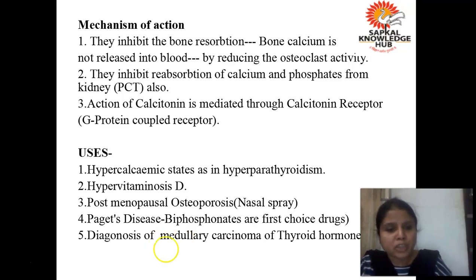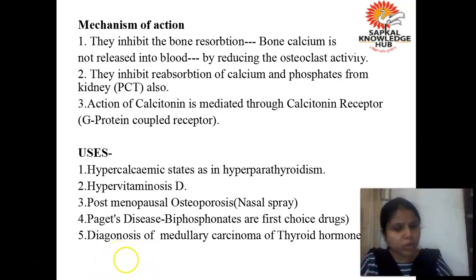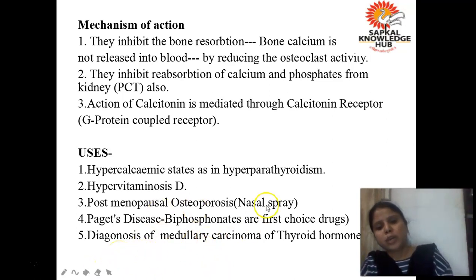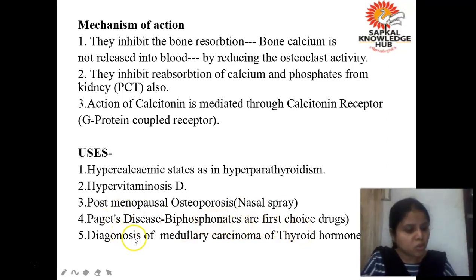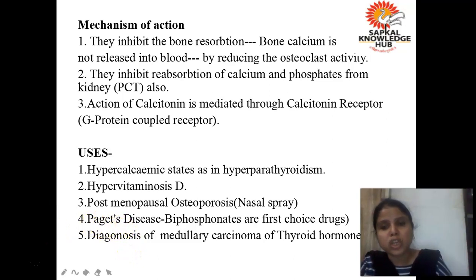Okay, so Paget's disease में you can give calcitonin also, and you can also give biphosphonate. Biphosphonates are the first choice drug. Now Paget's disease जो होता है ना, which bones are mainly affected? Skull, spine, legs and pelvis are the bones which are affected by Paget's disease. And the fifth one, diagnosis of medullary carcinoma of thyroid hormone.